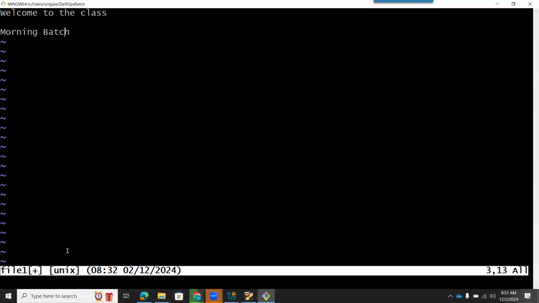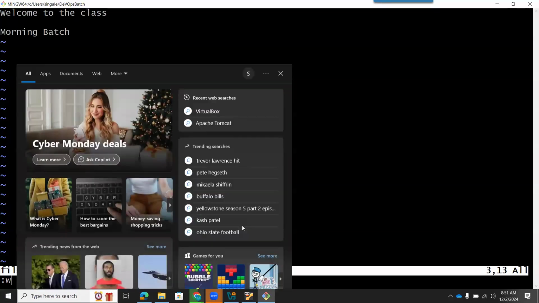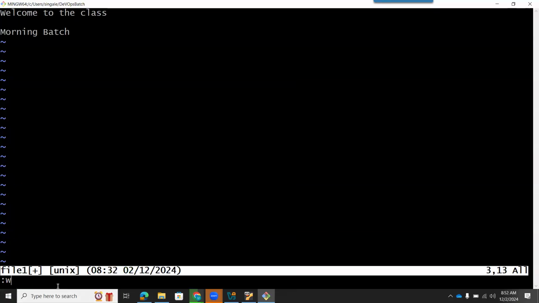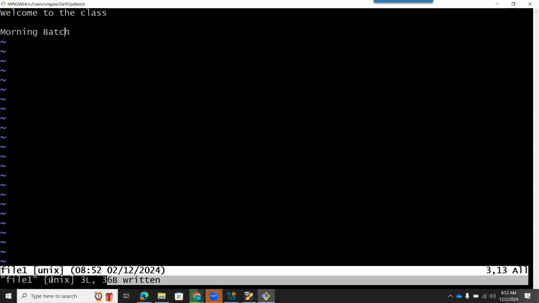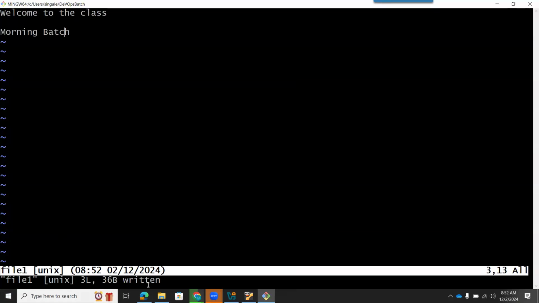So I will press escape and then I will press shift colon. You can see two dots appearing at the bottom of the screen. And then I have to write. For that, I will type W for write. And so you can see "written" means 3 lines are written to this file. I have written this file.